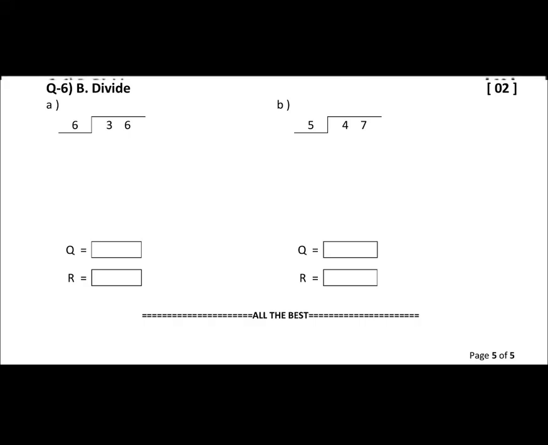Question number 6b, divide. First one is 36 divided by 6. You have to just solve the sum. Whatever is the quotient, write it down in the box. Whatever is the remainder, that also you have to write down in the box. Now, B, 47 divided by 5. Here also you will work out the sum. Whatever is the quotient, write down in the box. Whatever is the remainder, write down in the box.